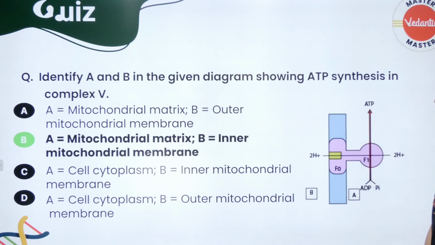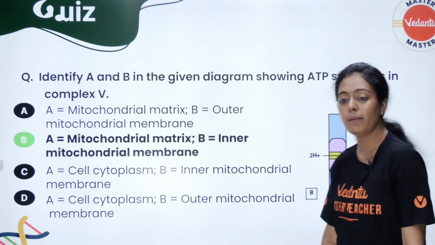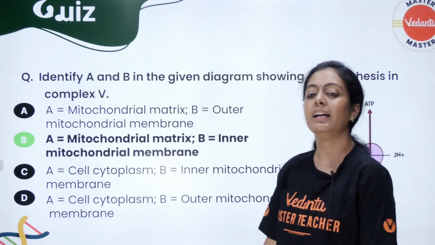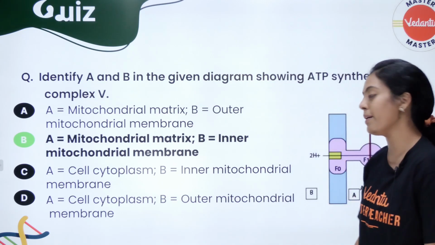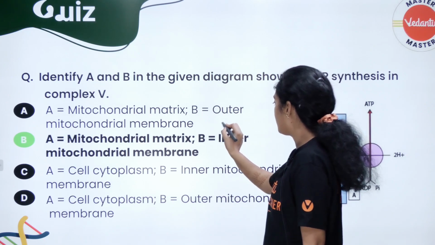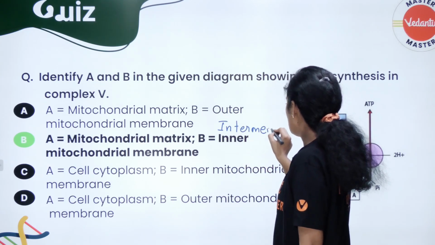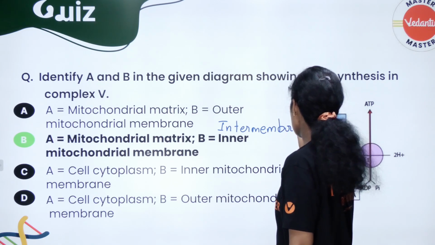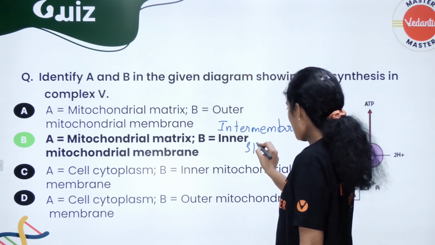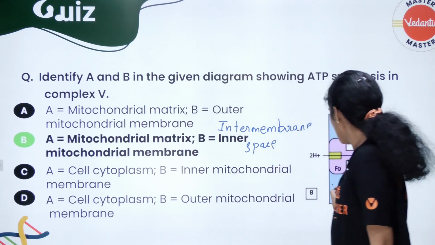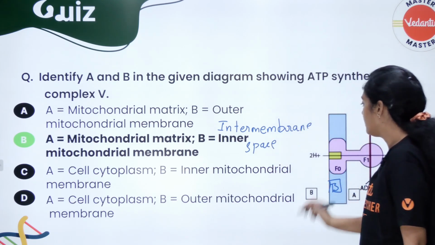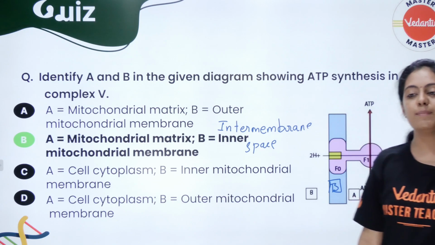It is option B. Okay, mitochondrial matrix and inner mitochondrial membrane. Along with saying inner mitochondrial membrane, you can tell it as intermembrane space. Actually, if they had put B here, it would have been the inner mitochondrial membrane.